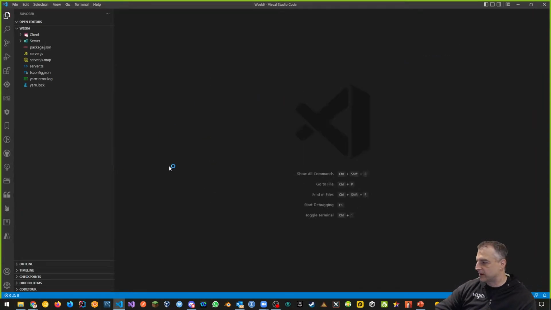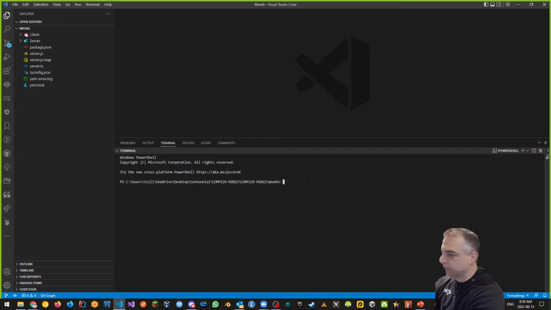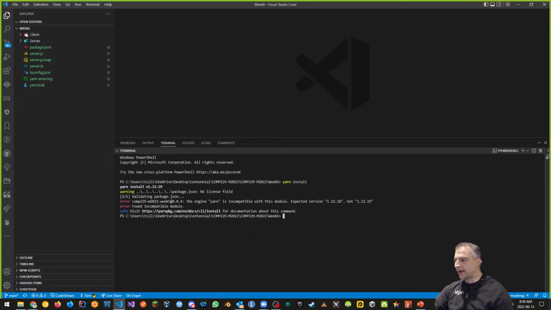Looks like Visual Studio Code updated. Now I don't have node modules because I deleted it. And what I'm going to do is just do a yarn install. So whenever we don't have node modules, if you delete node modules because you want to make things easier to copy, we just have to do a yarn install, and then that puts node modules back if there was no issues.